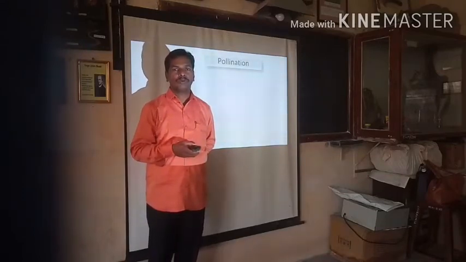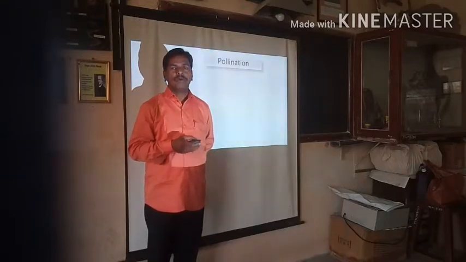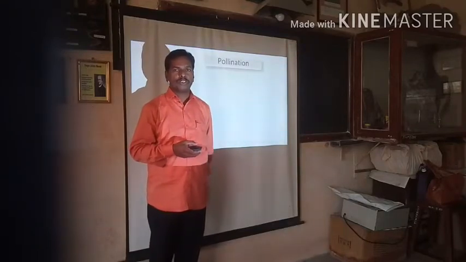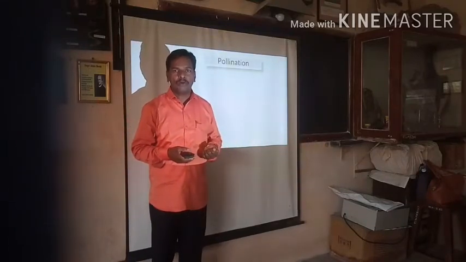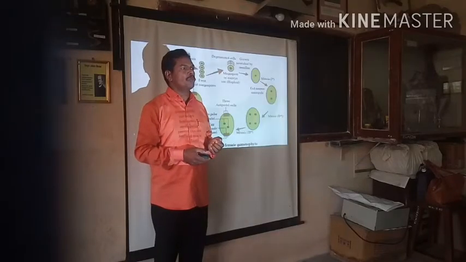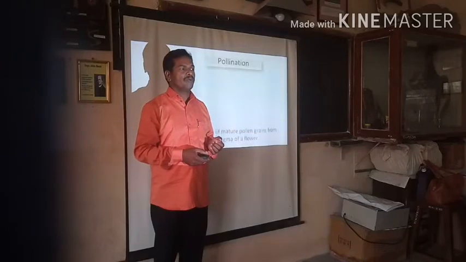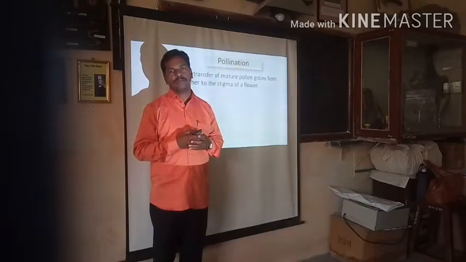Within this fourth video, we have to discuss a very important point, that is pollination. Obviously there is a question, what is meant by pollination? Pollination is nothing but the transfer of mature pollen grain from the anther to the stigma. Then the process is called pollination.